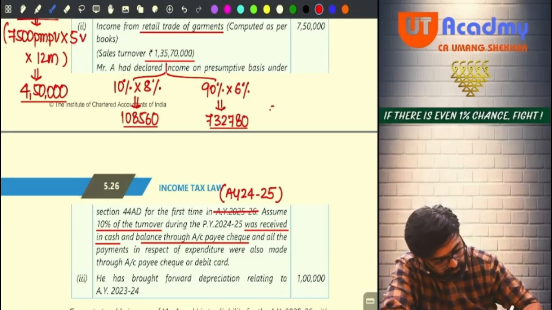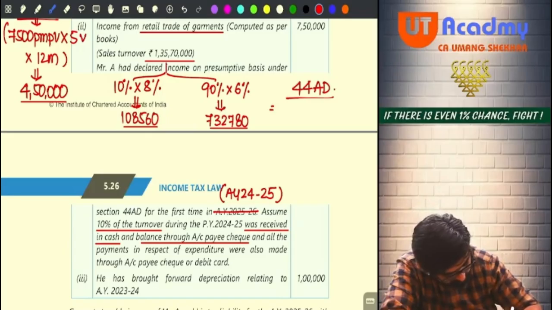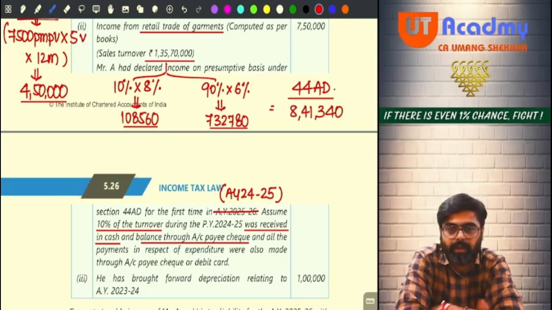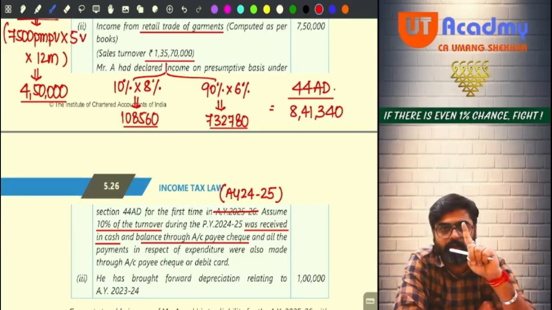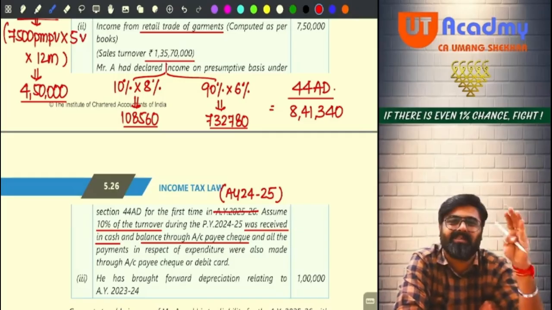So total, if he is showing his profits as per 44AD, he will have to show at least 8,41,340. Yes or no? So for him the turnover limit will not be 3 crores, it will be 2 crores only. And his turnover is within the range of 2 crores. Yes or no? Hello, sir.